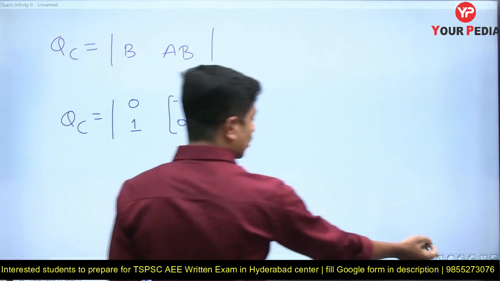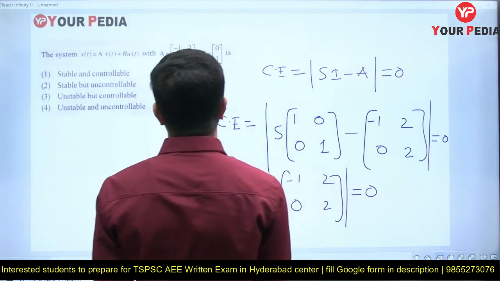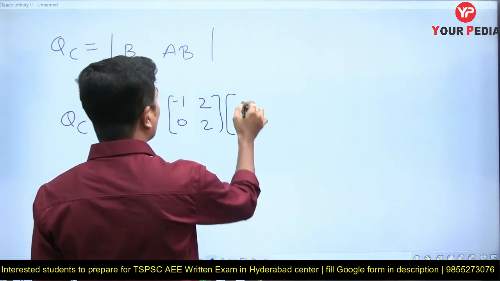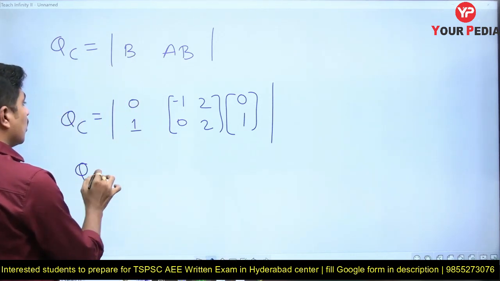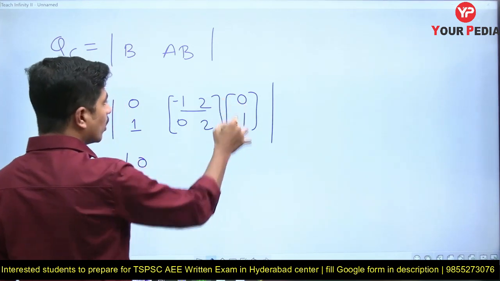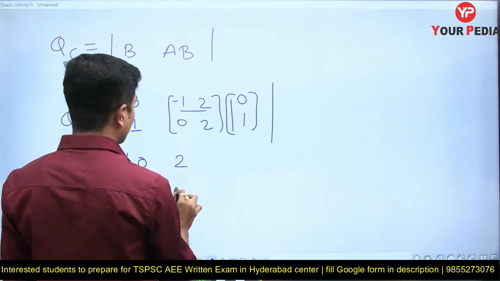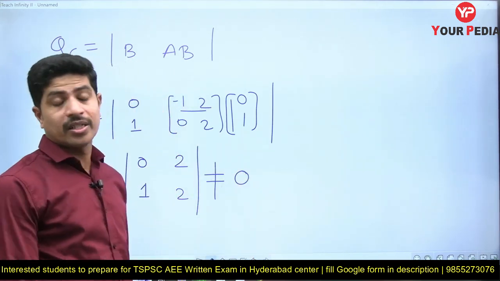Let me check it once again. AB is [-1 2; 0 2] into [0; 1]. Now QC is equal to [B, AB], which is [0 2; 1 2]. Doing the multiplication, -1 into 0 plus 2 into 1 gives 2, and 0 into 0 plus 2 into 1 gives 2. The determinant is 0 into 2 minus 2 into 1, which is minus 2, not equal to 0.